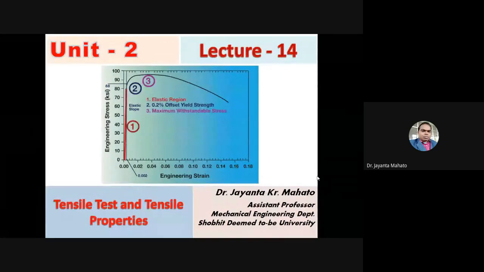Okay. In the previous class, we discussed the tensile test, some mechanical properties, the definition of mechanical properties and their physical meanings.